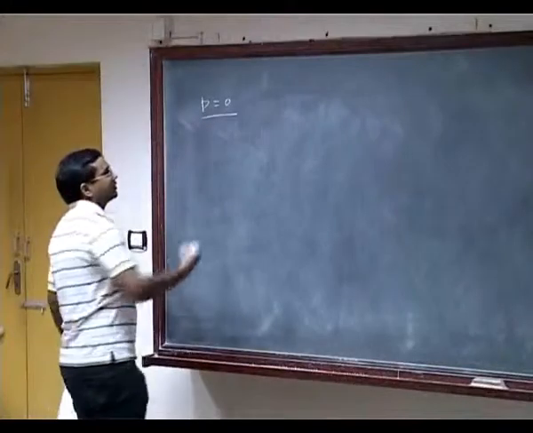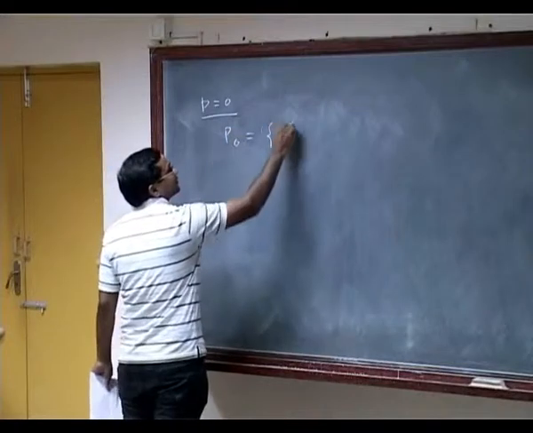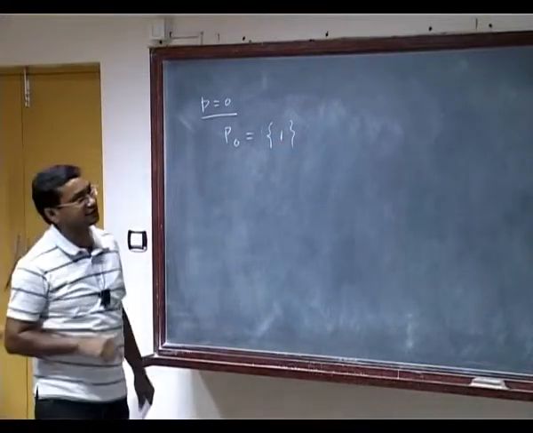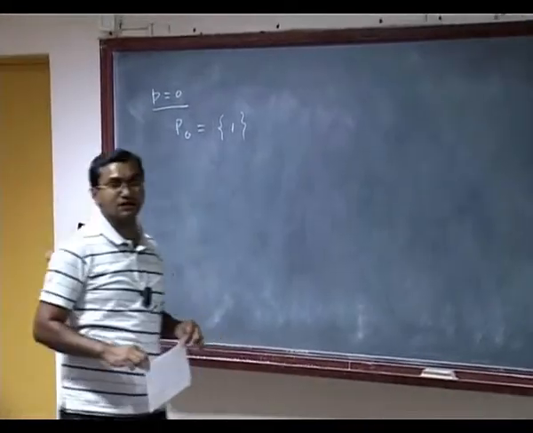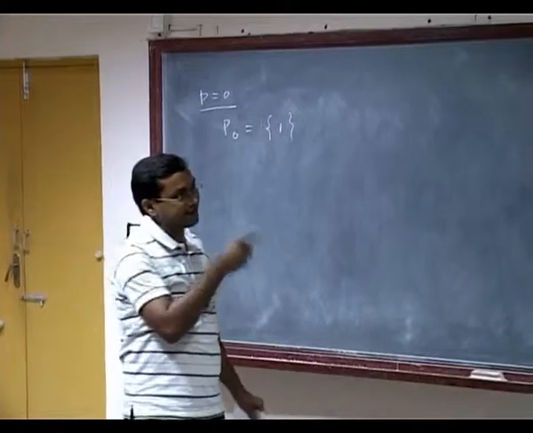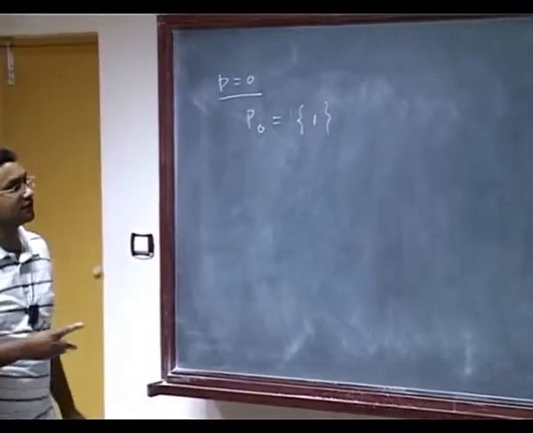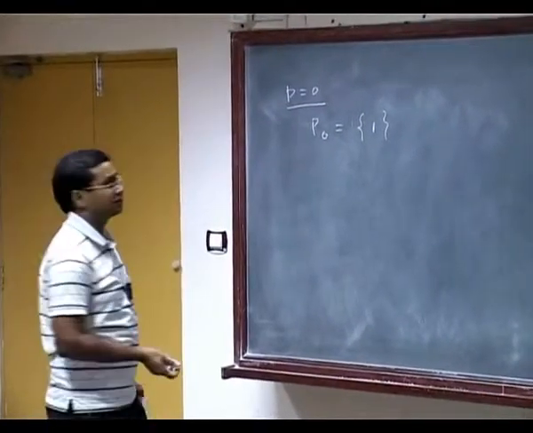In P0, the polynomial is just generated by 1, and the map I have to define is forced by property A, because I have to define just what it does to 1, and then I will take it to the Zi of that.